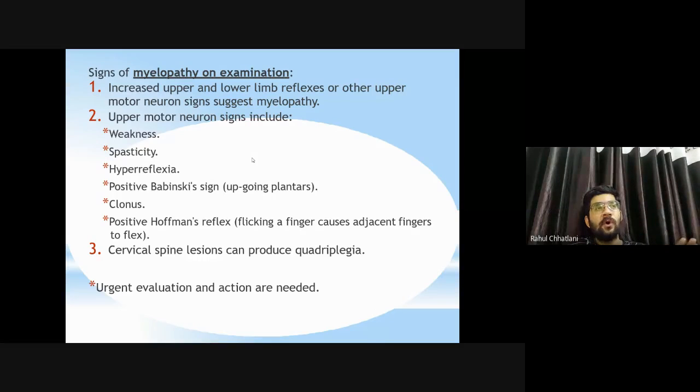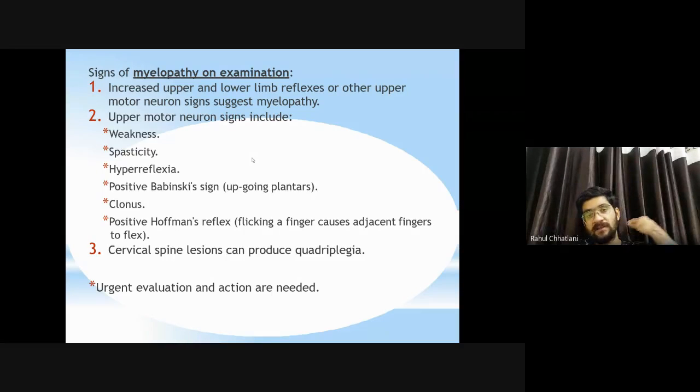So upper and lower limb reflexes will get exaggerated, hyperreflexia, because it is a UMN type lesion. Upper motor neuron signs include weakness, spasticity, hyperreflexia, positive Babinski, that is plantar reflex, clonus, positive Hoffman reflex. We have talked about the Hoffman reflex, just extending the distal phalanx and seeing the reflex. Cervical spine lesion can produce quadriplegia.